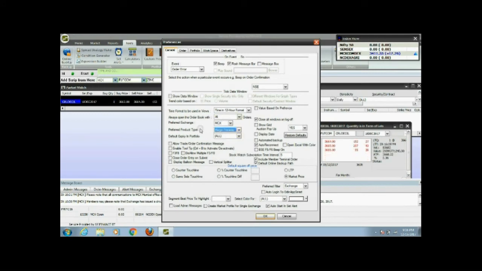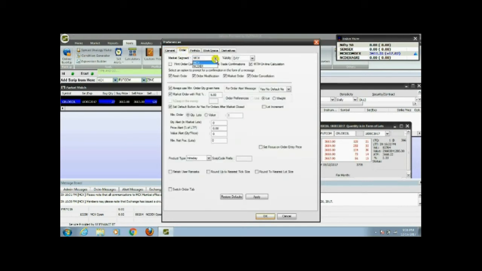Now you can see the preferences. The preferences are used for the screen setting. It is used once when you open the account. These are all the settings which can be done so that it is easy for you to use, so that you don't have to type things every day. For example, once you click buy, the margin or intraday position, the preferred product type, MCX, and all the other things. These settings our IT department will help you out in doing.